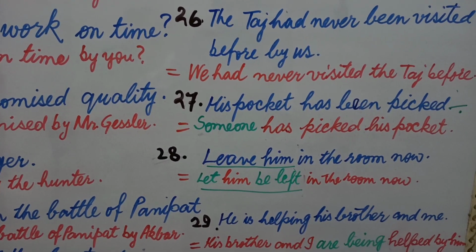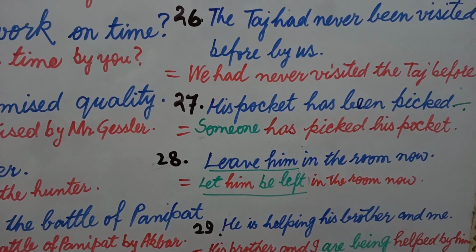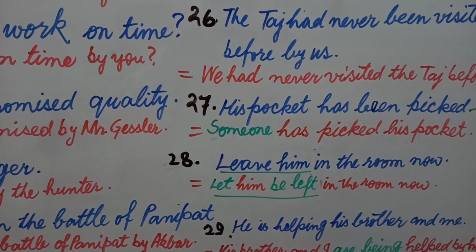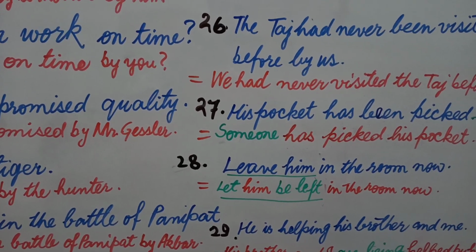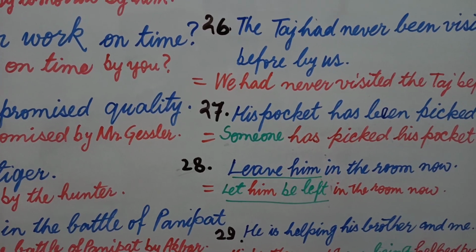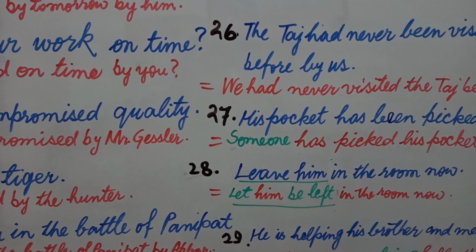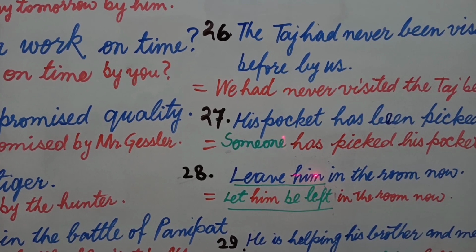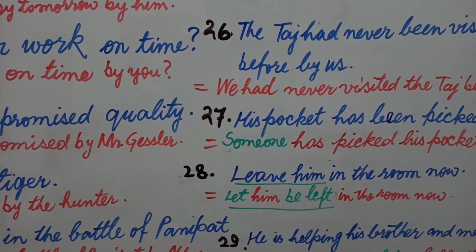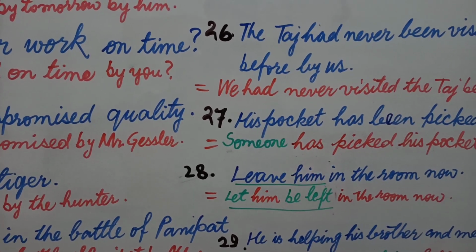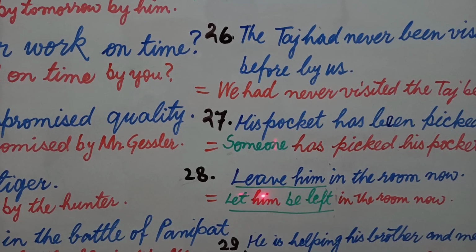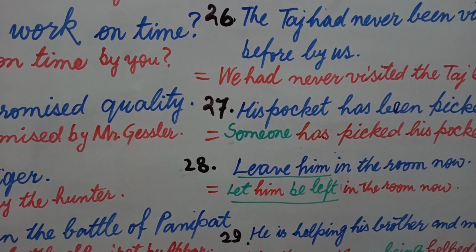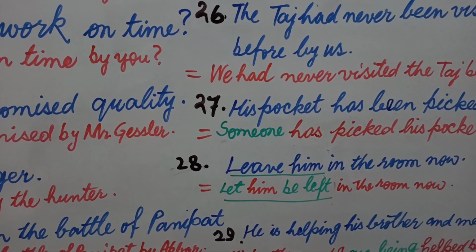In question number 28, leave him in the room now. Now the confusing thing is we are confused which word should be taken as an object here. Leave is a first form and him is an object, and this is the rest part of the sentence. So your main thing is you just finish your work on him. You don't go through these words because you need only object, and after first form of the verb, as it is an imperative sentence, leave is the first form and him is an object, and you need not use all these words in some other way.